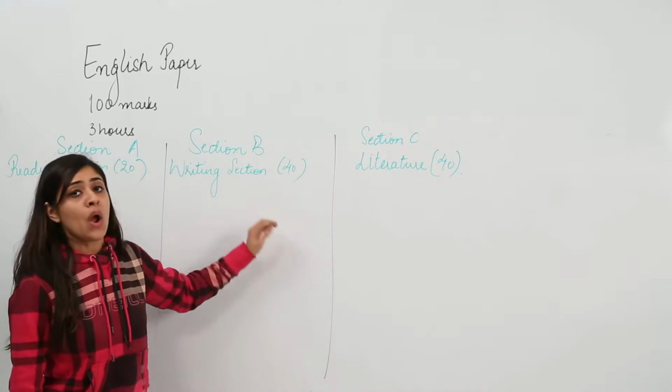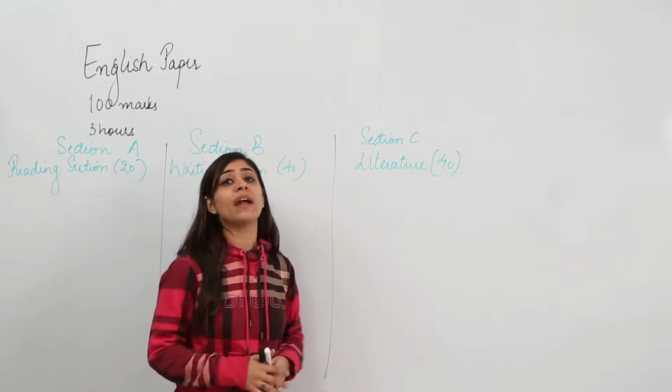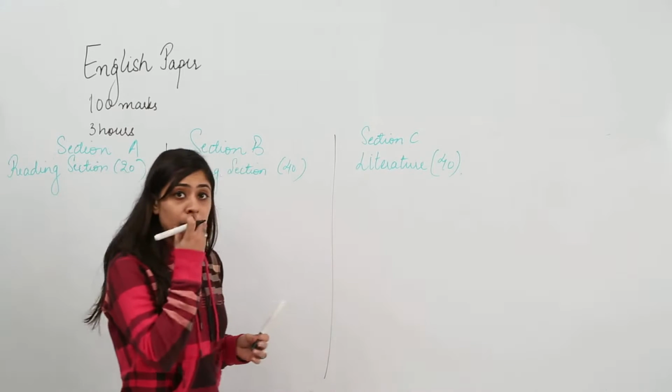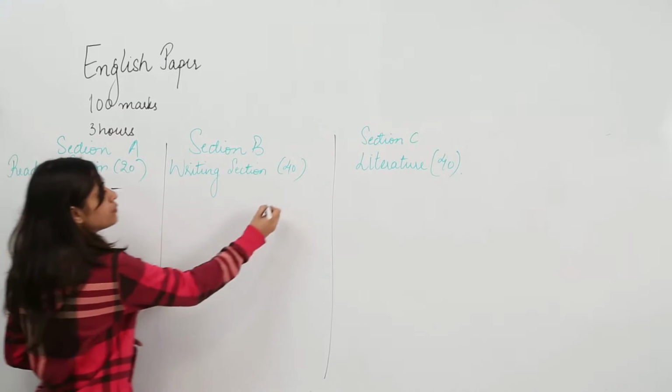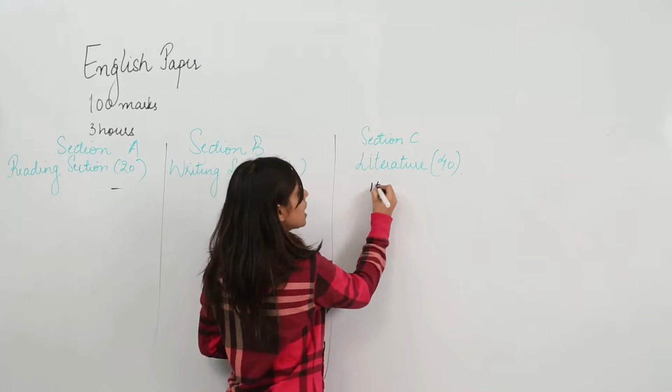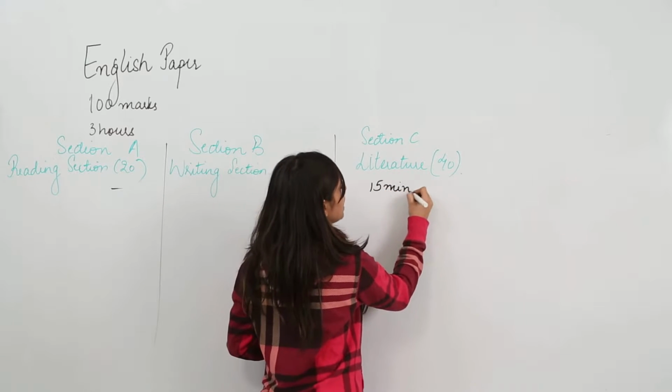Right in the beginning, when you are handed the paper, you get 15 minutes entirely to read the question paper. Now, skipping section A and section B, you have to directly head towards section C, using the 15 minutes entirely here.